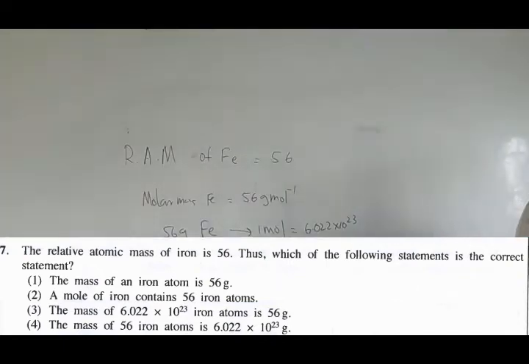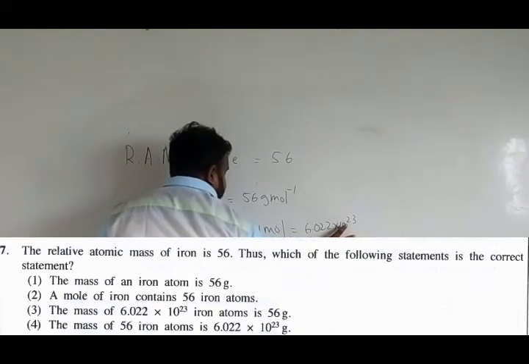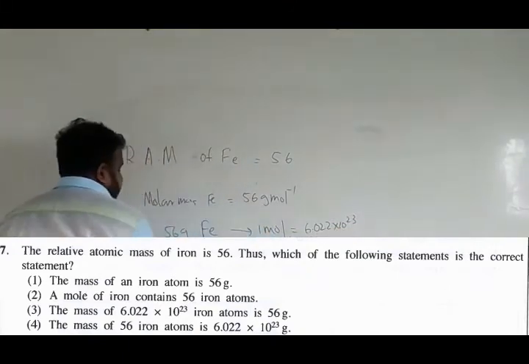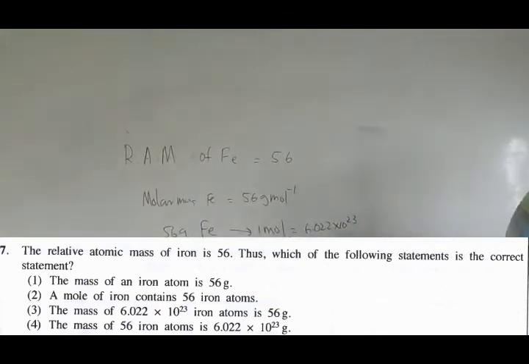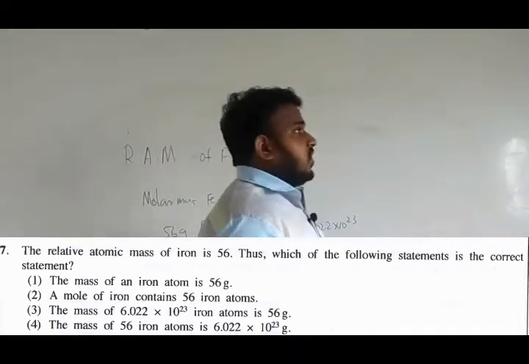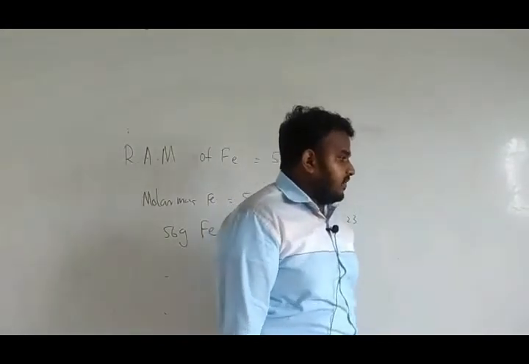If you go to the third statement, the mass of 6.02 × 10^23 iron atoms is 56 gram. The same thing. That's correct. The third one is correct. The fourth, the mass of 56 iron atoms is 6.02 × 10^23, no, that's wrong. So the answer in this one is the third one. It's a large unit. If you are not thorough in this part, please go to YouTube and check our channel. There is a video on quantification of elements. Please refer to it, where you will get it very clearly.